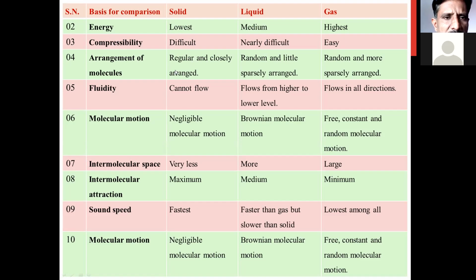In the solid state the arrangement of the molecules is regular and they are closely arranged. In the liquid state the arrangement of molecules is random and a little sparsely arranged. What about the gaseous state? The arrangement of molecules is very random and they are more sparsely arranged. So this is the difference in the arrangement of molecules in solid, liquid, and gaseous states.